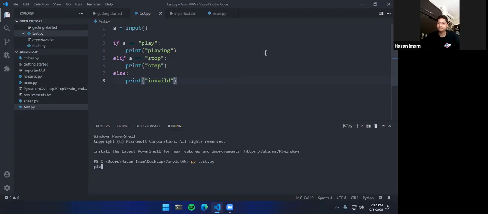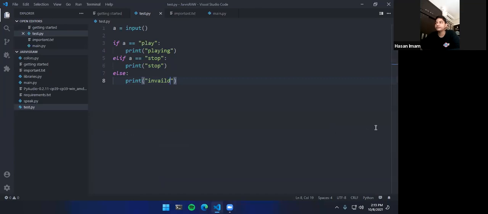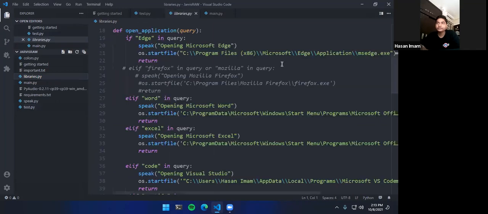And now it's waiting for me to give an option. So if I type play, it will say playing. So that's the basic ideology of our program. I gave an input, I said play, and it said playing, but it is not basically doing anything. And that's what we are going to automate here. Let me just hide that. All right, so as per getting started, we have the basic ideology, and I want to show you how far we can grow with this.